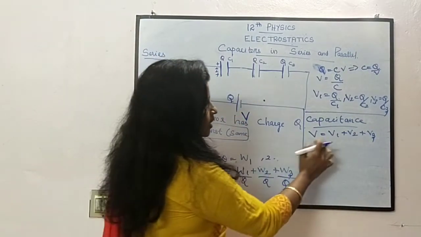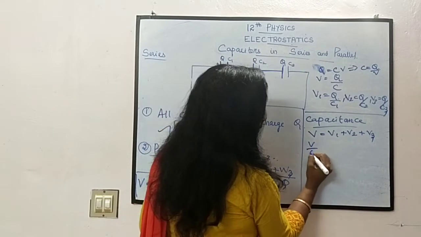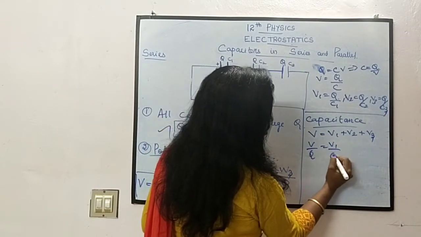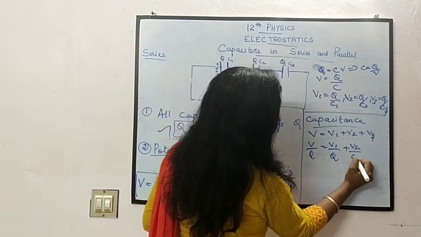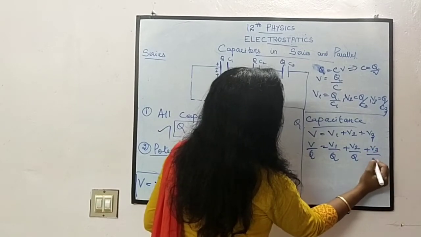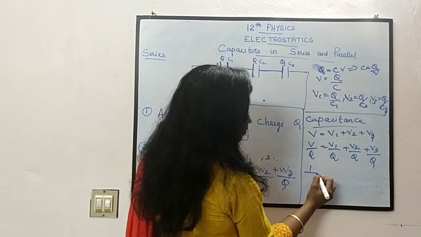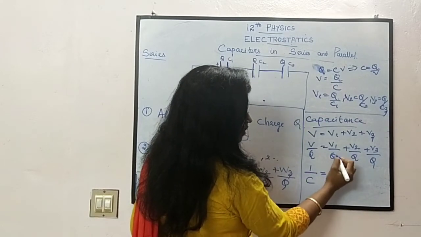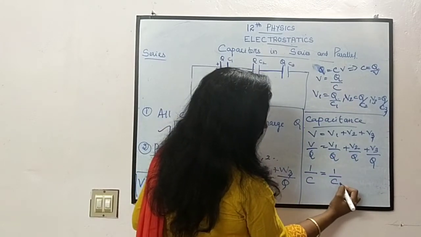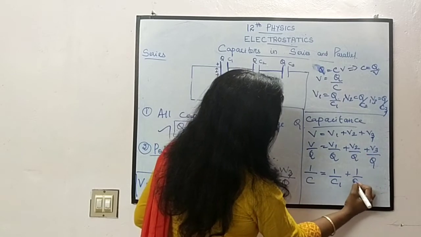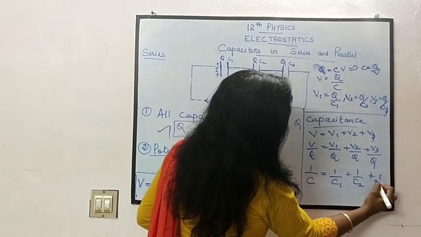So V is equal to, divide everything by Q, since Q is constant. What is V by Q? Q by V means C, so V by Q is 1 by C. V1 by Q is 1 by C1, V2 by Q is 1 by C2, V3 by Q is 1 by C3.